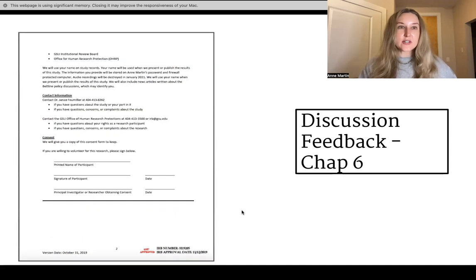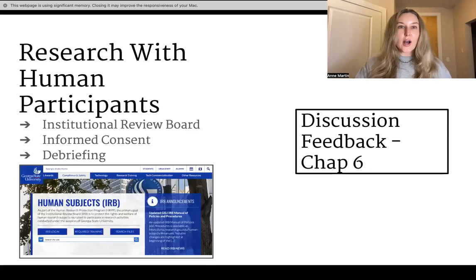So I wanted to show you what this looks like. When you do have IRB approval and you are getting consent from participants, you would go through this form with them, answer any questions, and if they agree, they would write their name and sign, and you would keep these in your password protected file that shows that you've gone through the proper steps to collect that data. So again, if you are interested in carrying out the research that you're proposing for this class, please let me know, and I will give you the information so you can start the application to get approval through IRB.